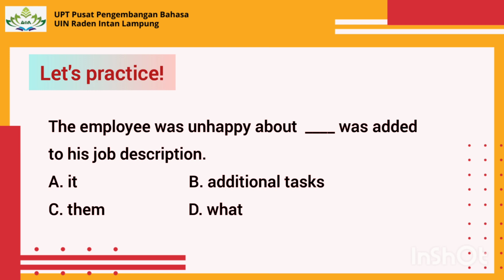Okay, let's analyze it. There are two verbs seen in the sentence: was before unhappy and was before added. The first verb was has the employee as its subject, but the second verb was has no subject.